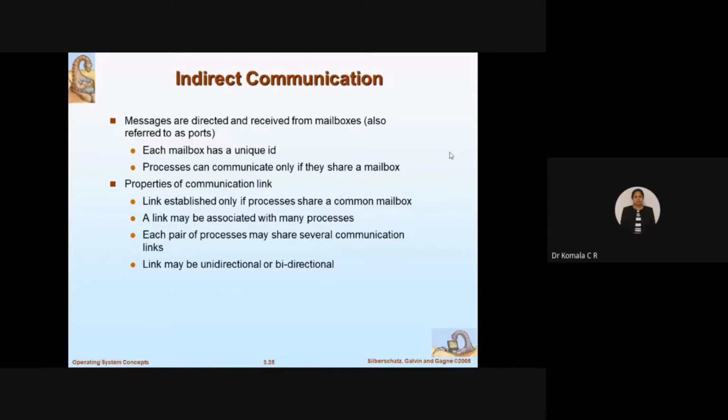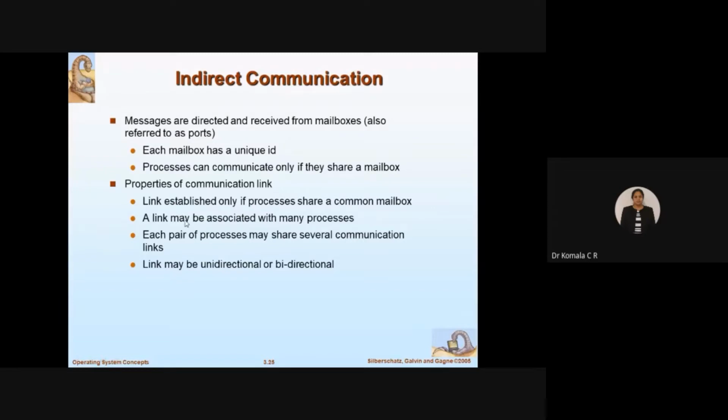So I have a mailbox where process P will put a message so that Q can read from that. Same way, whatever message Q puts on the mailbox, P should be able to read. So how is it that it will read? How will it know whether Q only has sent the message? There is some unique ID for each and every process. So properties of communication link, same thing here. Link established only if processes share a common mailbox. So if P and Q want to communicate with each other, they should share one common mailbox.